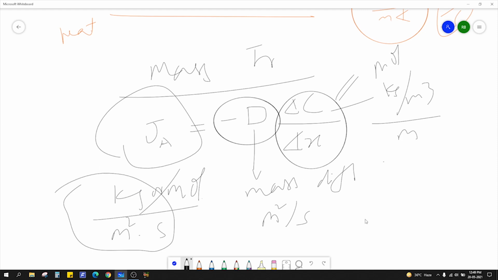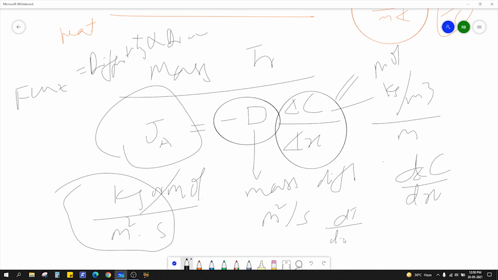Now you can see all these three transfers follow the same form: flux equal to diffusivity into driving force, right? So if somebody asks you what is the driving force for the mass transfer, you can write dC by dx, where C is the mass concentration. What is the driving force in the heat transfer? Don't write dT by dx, that will be wrong.